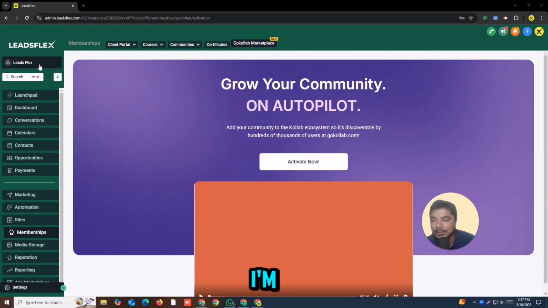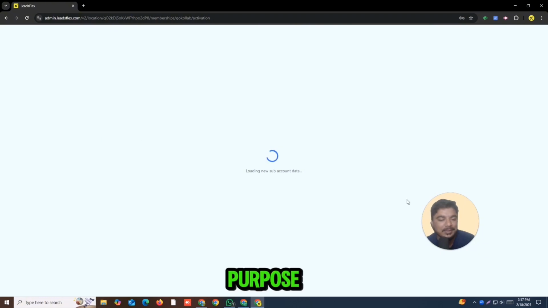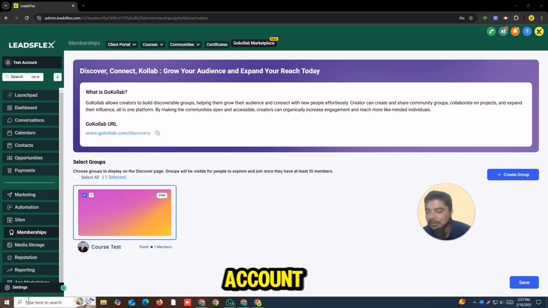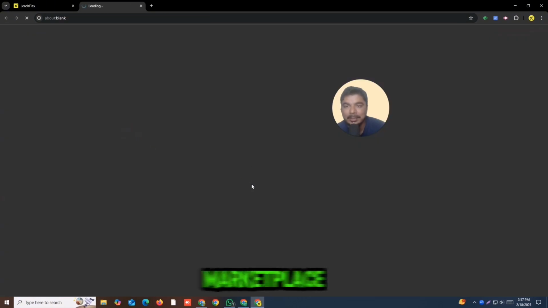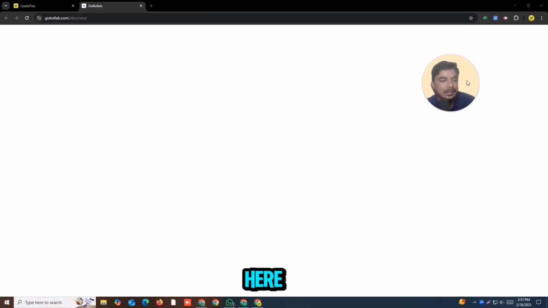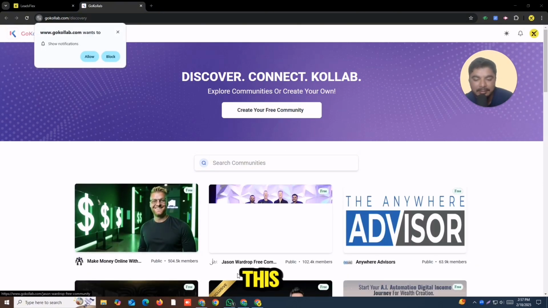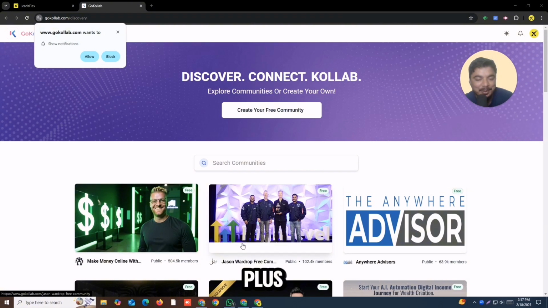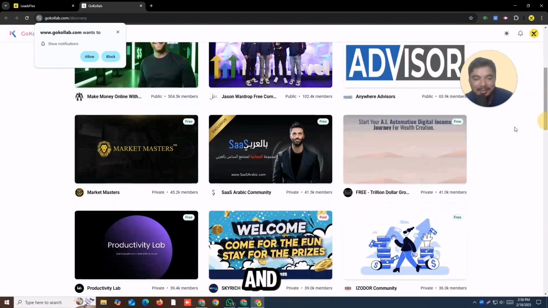First of all, I'm going to log in to the test account that I have created for our course teaching purposes. So here I just log in to my test account, and I simply go to the GoKollab Marketplace. Right now here we have the GoKollab Marketplace, and you can see we have different communities. For example, make money online, this one has 500k plus members, and this one has 1 lakh plus. And here are the communities.